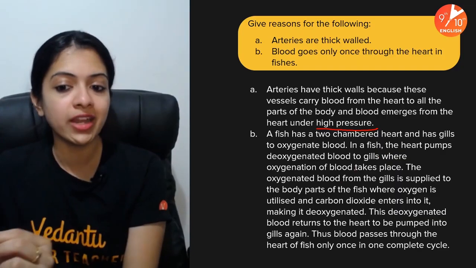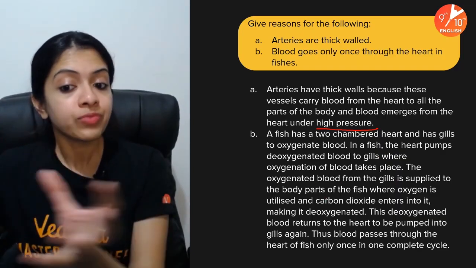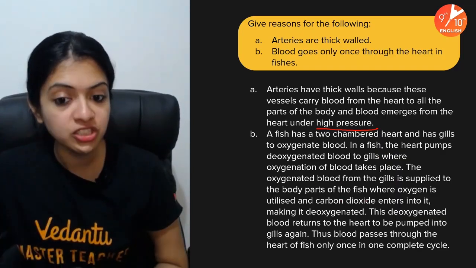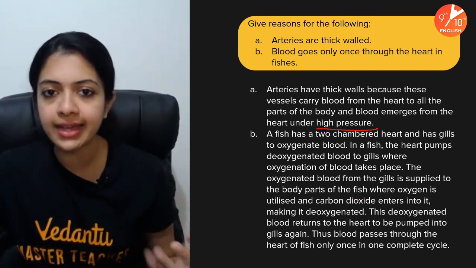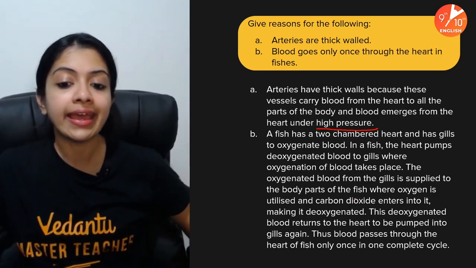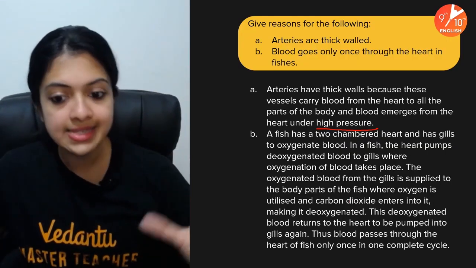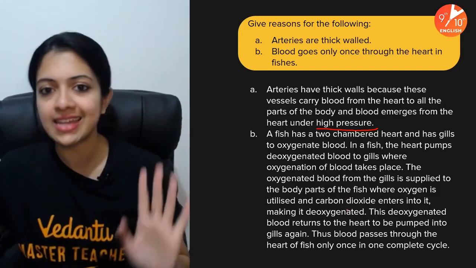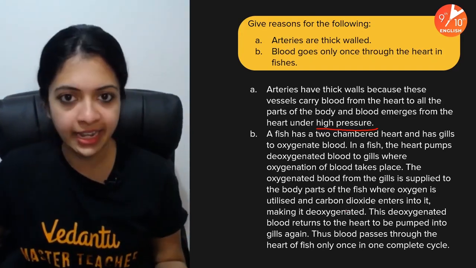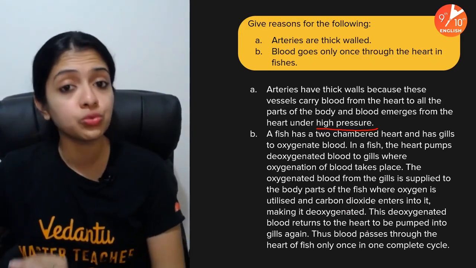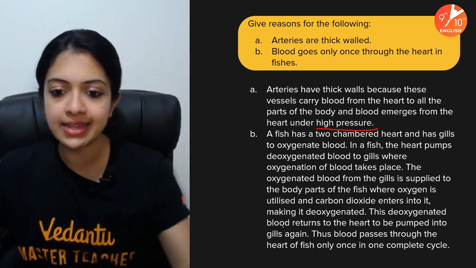Oxygenated blood from the gills is then supplied to the body parts of the fish, and there the oxygen gets utilized and carbon dioxide is given in return. That carbon dioxide-rich blood comes into the gills and gets eliminated through exhalation. This is why blood flows through the heart only once in the case of fishes.